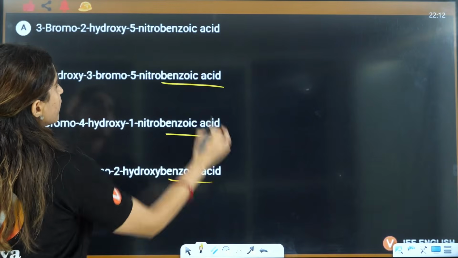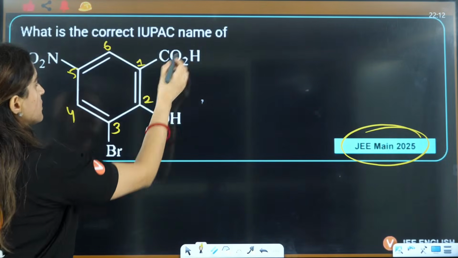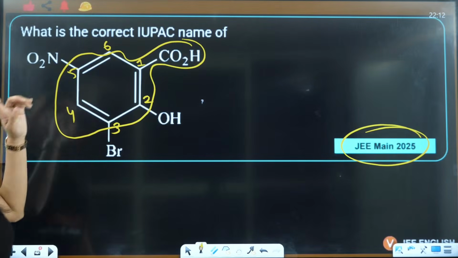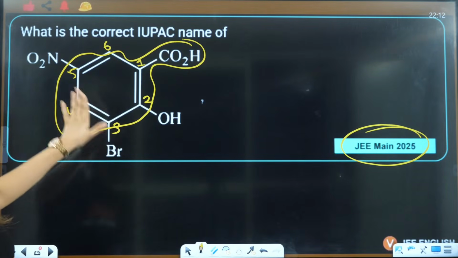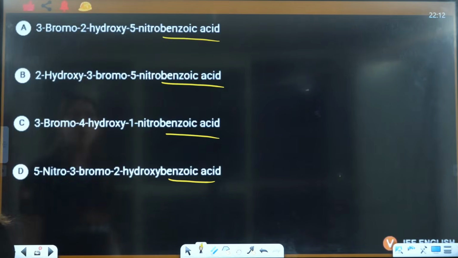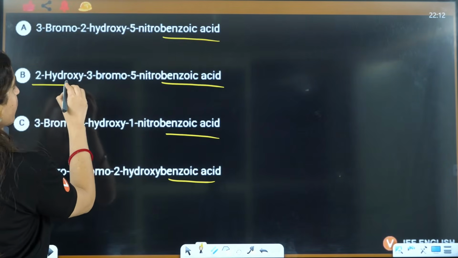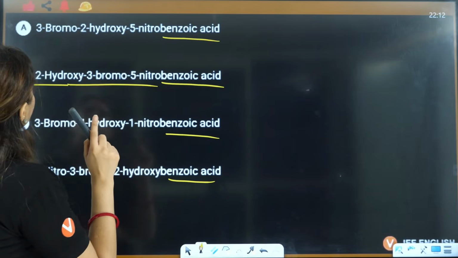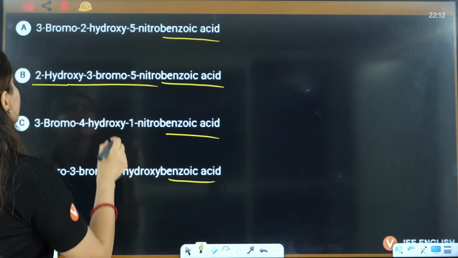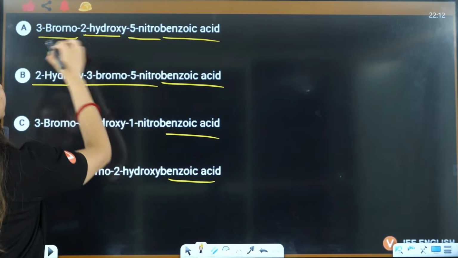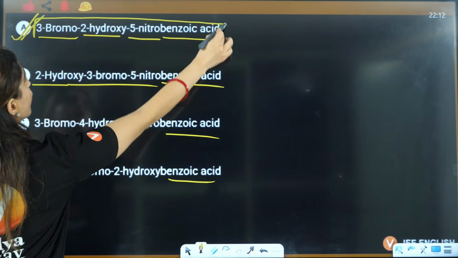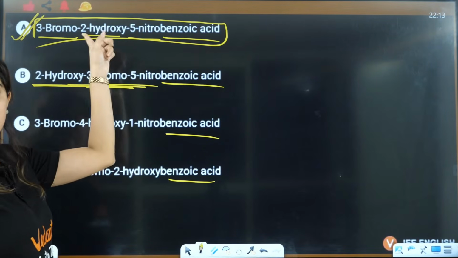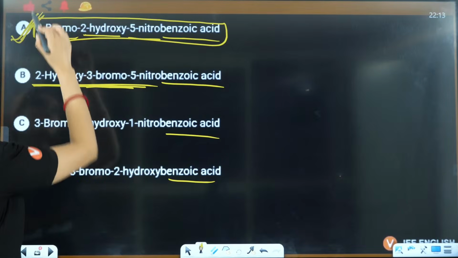Benzoic acid they have given, okay. So that means this you will take, right? This is already given. So you should have 2 hydroxy 3 bromo 5 nitro. Wait a minute. 2, 3, 5, it is 3. This is 3 bromo 2 hydroxy. This will be chosen because of alphabetical order. This is also same, but this is BHN. So because of alphabetical order this is chosen.